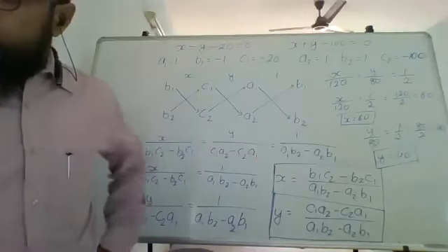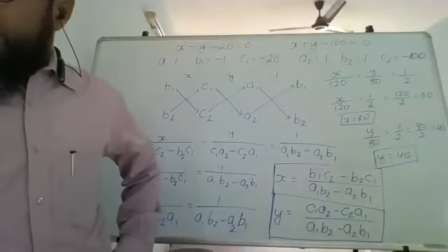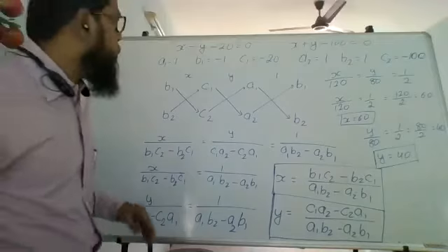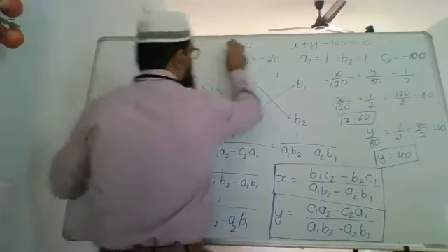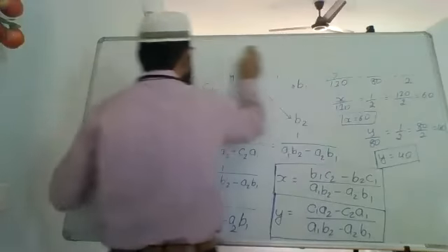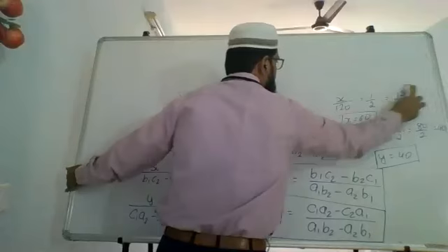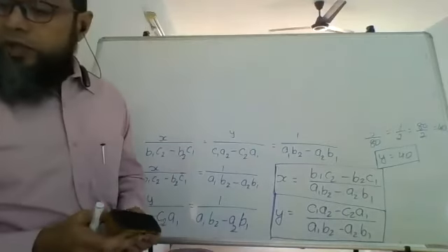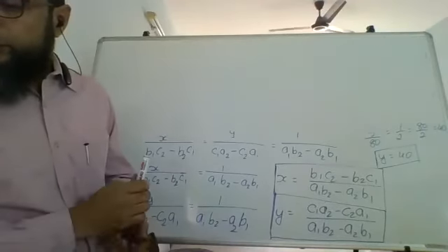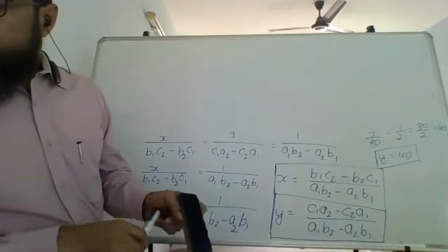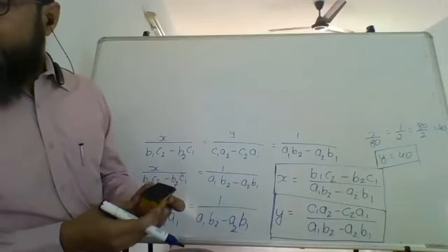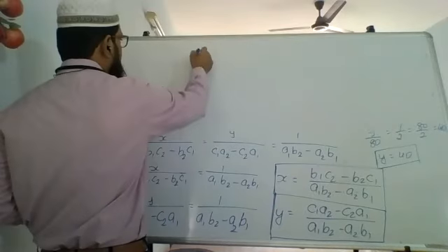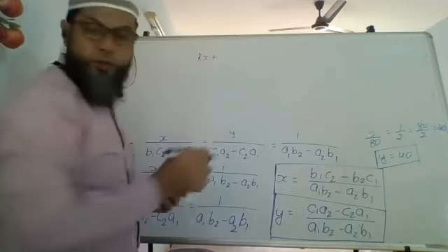For what value of k will the following pair of linear equations have infinitely many solutions?